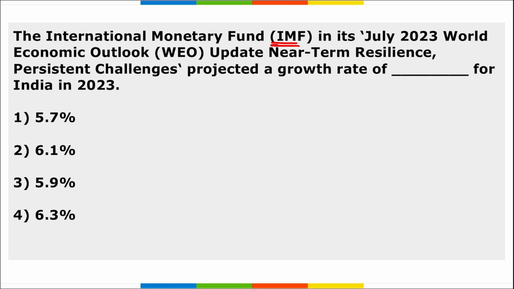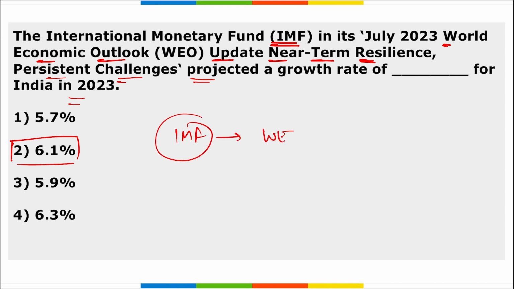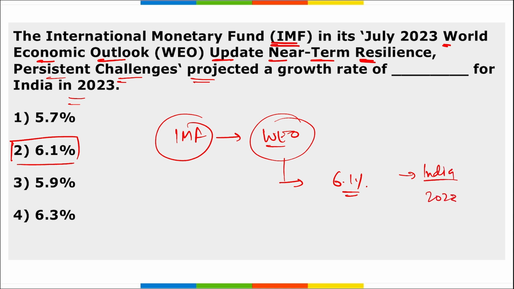Next, the IMF, International Monetary Fund, in its July 2023 World Economic Outlook Update, Near-Term Resilience, Persistent Challenges, projected a growth rate of 6.1% for India in 2023. This is a 0.2% upward revision.